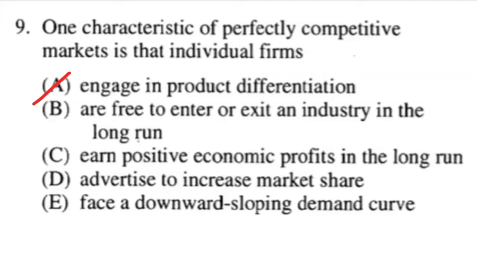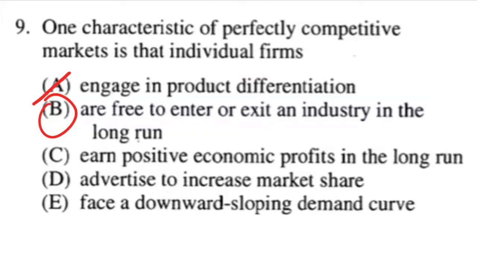Answer choice B, are free to enter or exit an industry in the long run. Well, that's true, right? We said that for perfectly competitive markets, there are very low barriers to entry. In other words, if a firm is making profits, other firms are free to join the market. Or if a firm is making a loss, other firms are free to leave the market, right? There are basically no barriers to entry in perfectly competitive market structures.